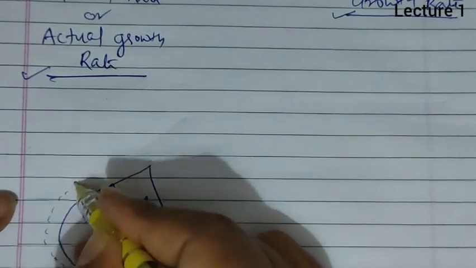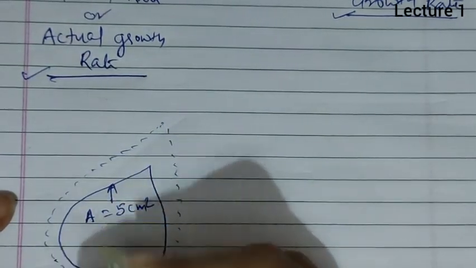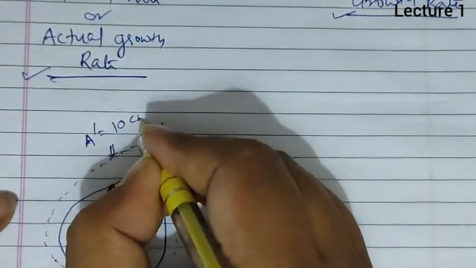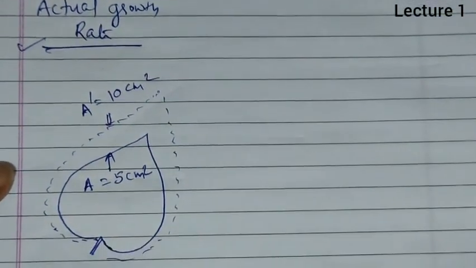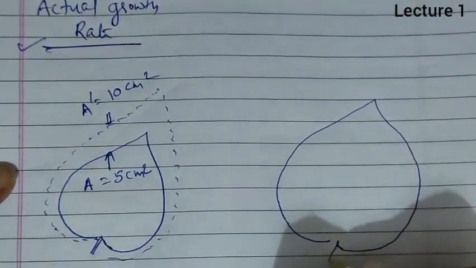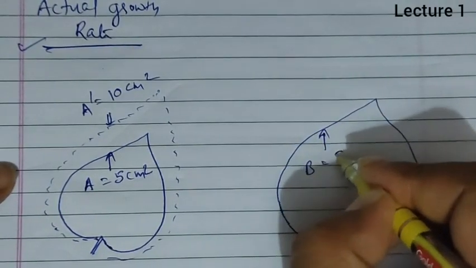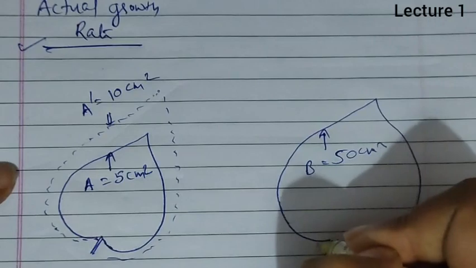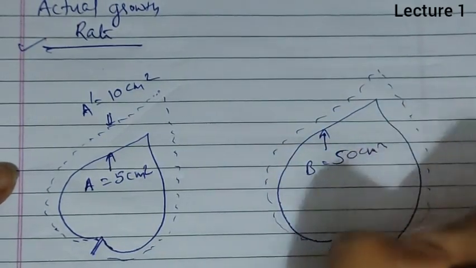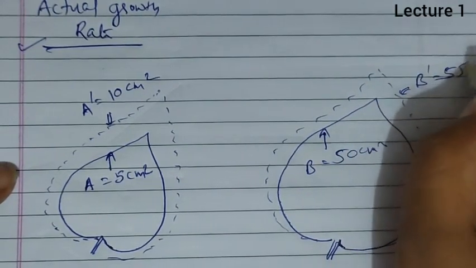Growth happens and the size of the leaf increases and the surface area becomes A dash, that is 10 cm². But when we take a leaf B that has a surface area B equal to 50 cm², growth occurs in this also and it becomes B dash, that is 55 cm².